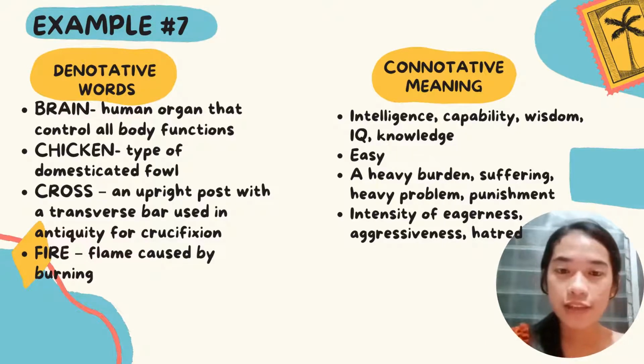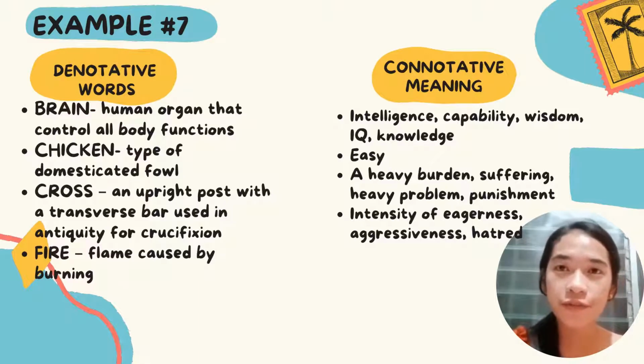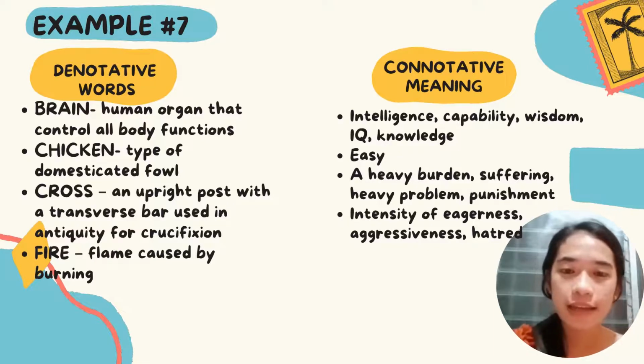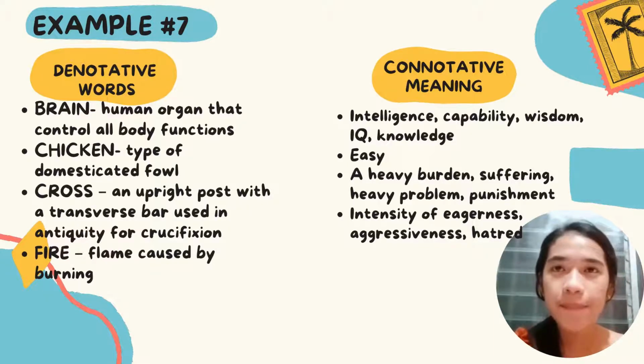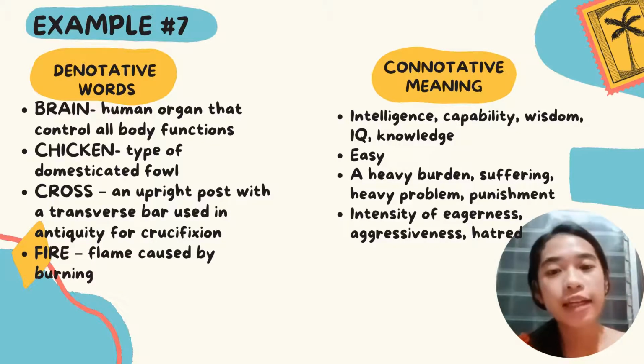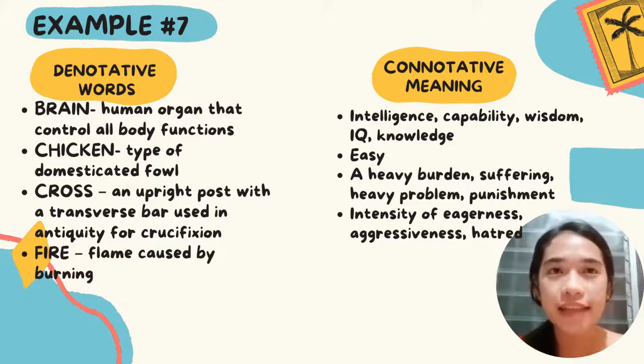In the word cross, in denotative meaning it means an upright post with a transverse, while in connotative meaning it means a heavy burden, suffering, heavy problem, and punishment. In denotative meaning, the word fire means a flame caused by burning, while in connotative meaning, it means an intensity of eagerness, aggressiveness, and hatred.